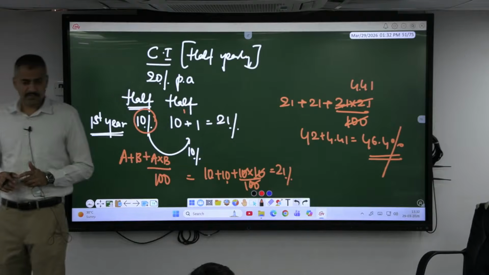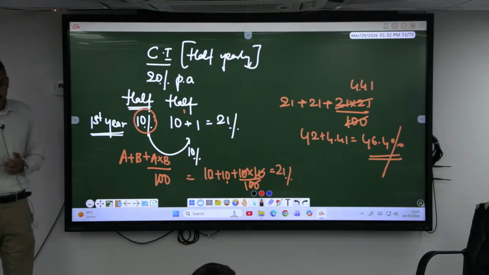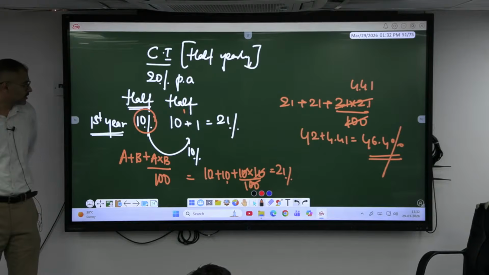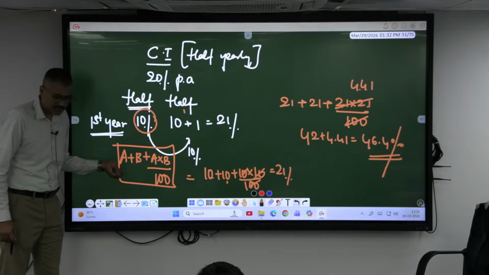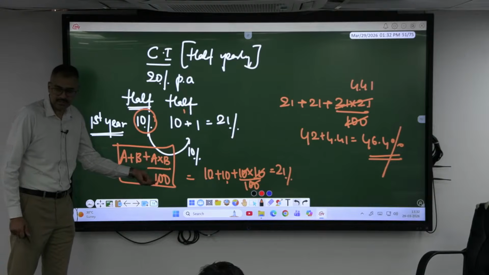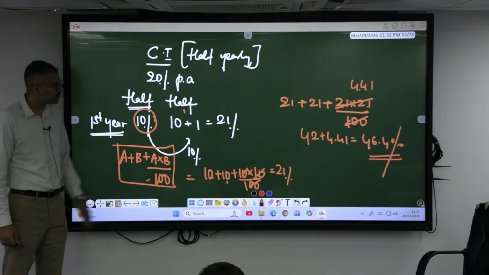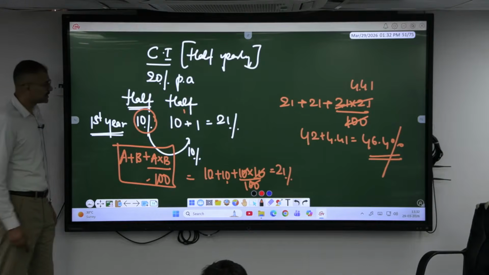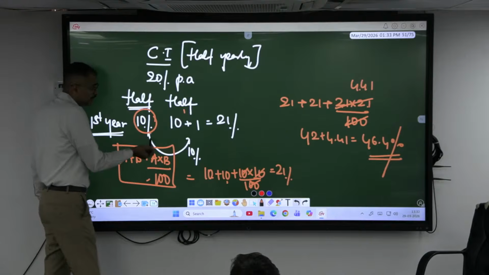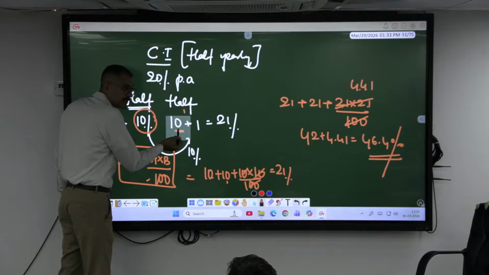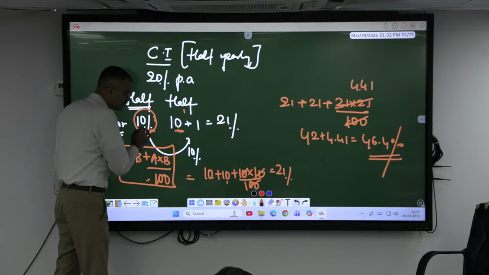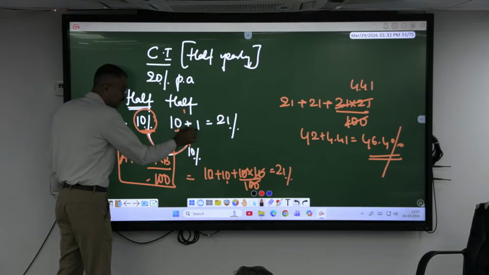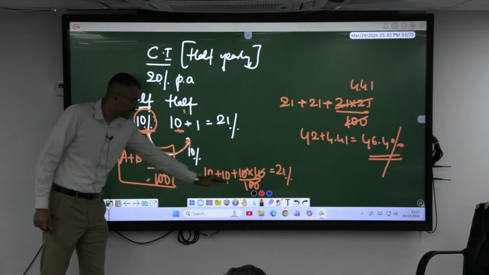Simple interest is just multiply the years by the rate, or into T. So this is how to find the effective rate of interest for two time intervals, A plus B plus A into B divided by 100. I don't want you to confuse all those things. Since he is charging half yearly 10%, when he is charging the next half 10%, compound interest means interest on interest. On the previous interest also you have to pay 10%. 10% of 10 will be 1, which is 21. This can be calculated in this manner.